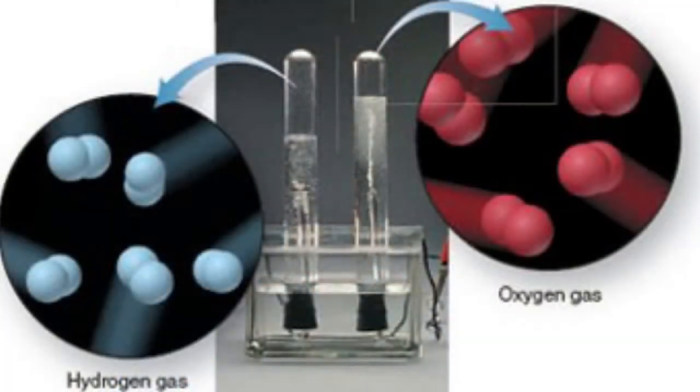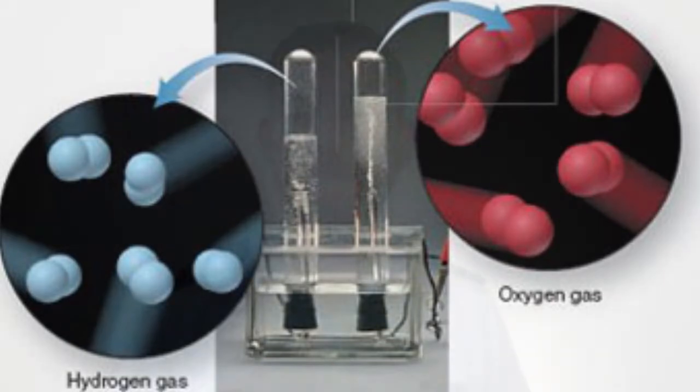Again, thinking about water, now we can't melt or freeze or evaporate or sublimate water, but if we run an electrical current through the water, we can separate the oxygen and the hydrogen atoms into separate oxygen gas and hydrogen gas. This is a chemical change in the water. Let's go through a few examples.